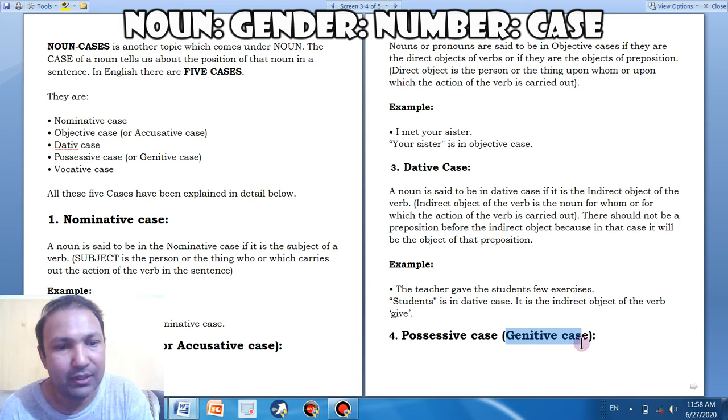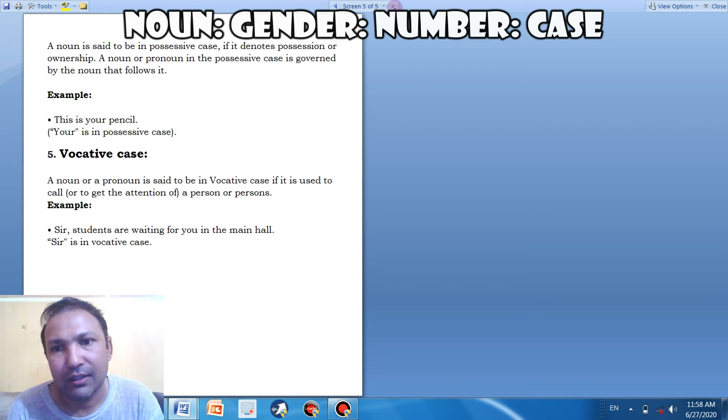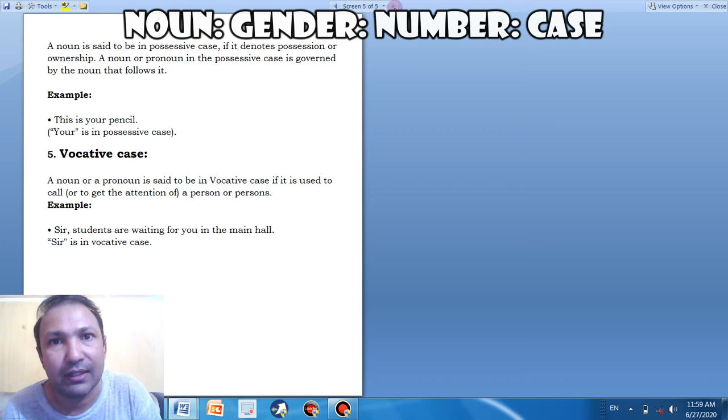Genitive case appears in papers often. So let's talk about possessive or genitive case. A noun is said to be in possessive case or genitive case if it denotes possession or ownership. Possession, that's ownership. A noun or pronoun in the possessive case is governed by the noun that follows it. This is your pencil. Pencil is a noun. Your pencil. So your is the indication of possessive case.